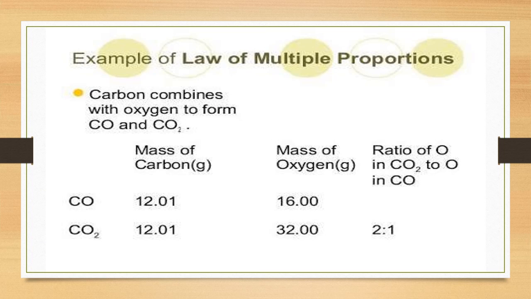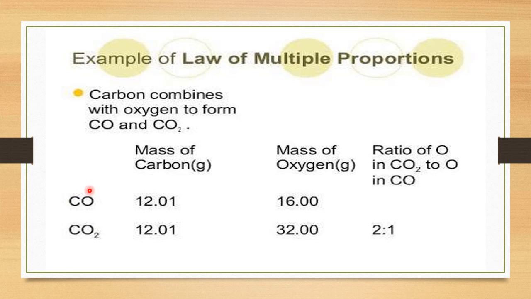Another example for a law of multiple proportion. Consider carbon and oxygen combination. Carbon can combine with the oxygen to form two compounds, carbon monoxide and carbon dioxide. CO is carbon monoxide, CO2 is carbon dioxide.